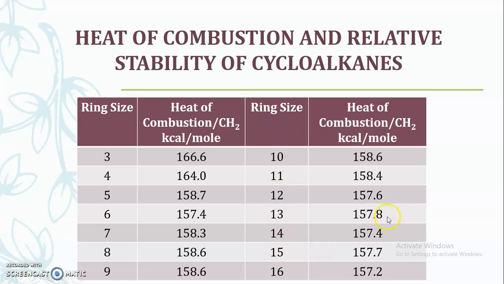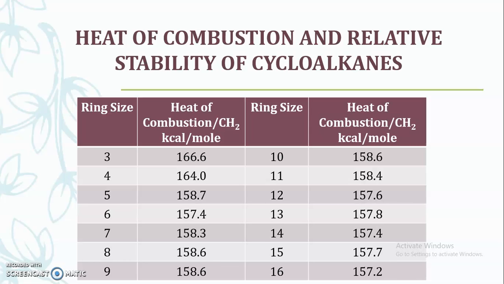In this way, these are the various values when 1 mole of the CH2 group undergoes the heat of combustion study. Now we are interested in these 3 to 4 values: for cyclopropane with ring size 3 it is 166.6, for cyclobutane 164, for cyclopentane 158, and for cyclohexane 157.4.